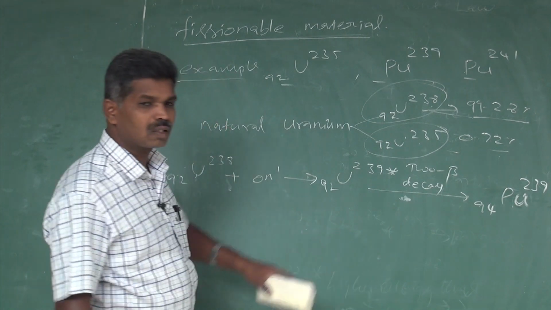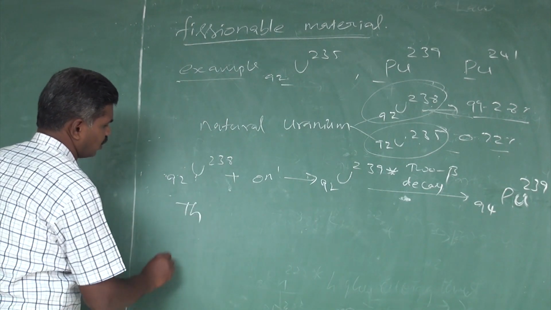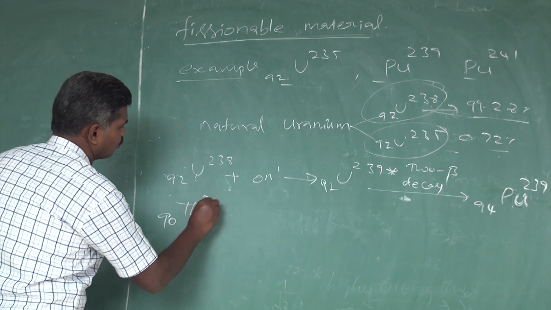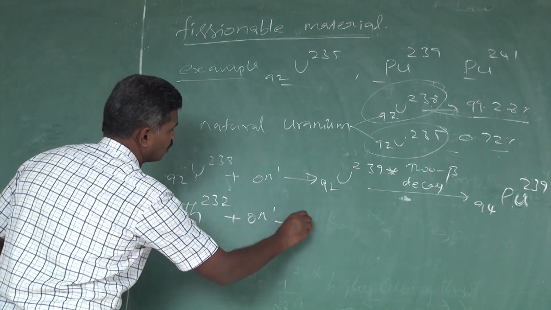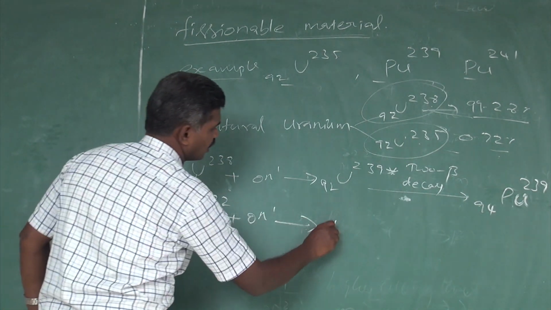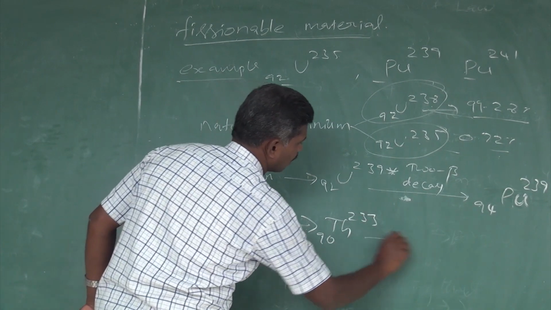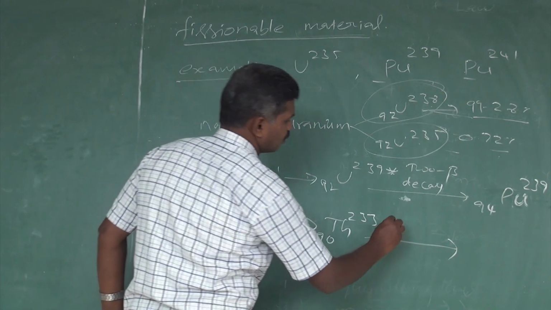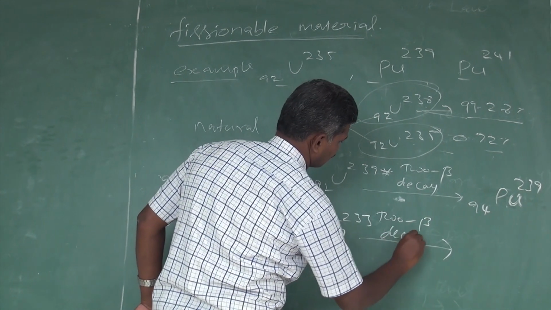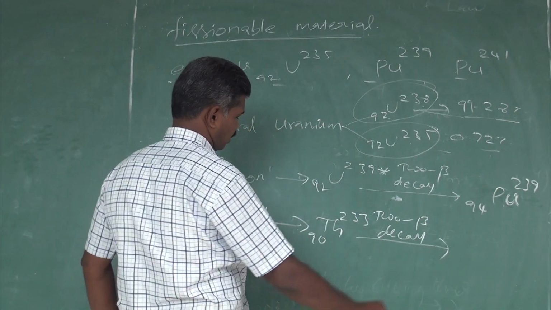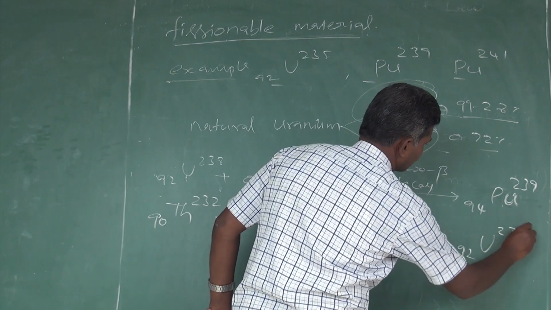Similarly, another fertile material we have is thorium-232 (90). If it absorbs one neutron, it becomes thorium-233 (90). Then two beta decays occur, and it produces uranium-233 (92).